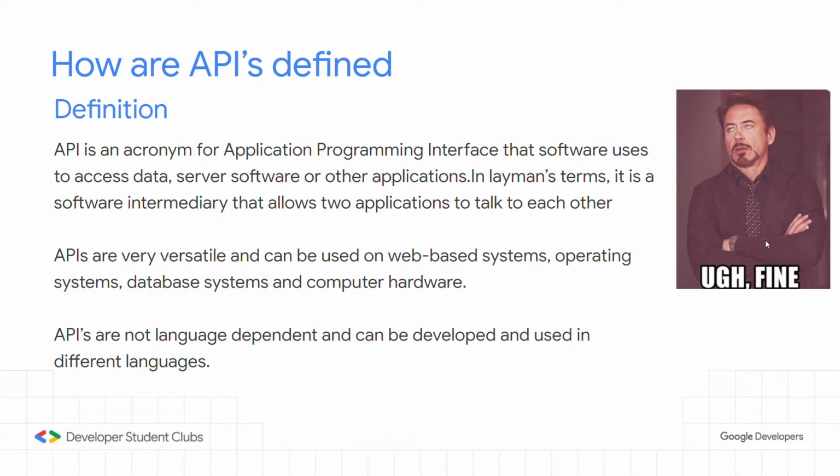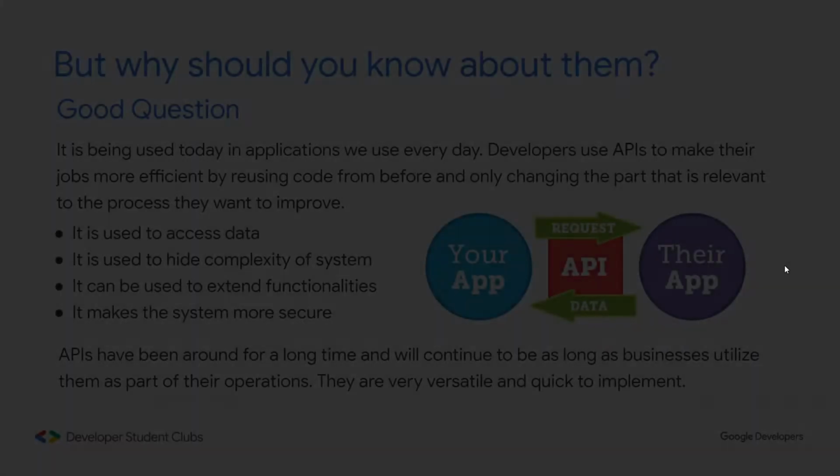So how are APIs defined? API is an acronym for Application Programming Interface that software uses to access data, server software or other applications. In layman's terms, it's an intermediary that allows two applications to talk to each other. APIs are very versatile and can be used on web-based systems, operating systems, database systems and computer hardware. APIs are not language dependent and they can be developed and used in different languages.